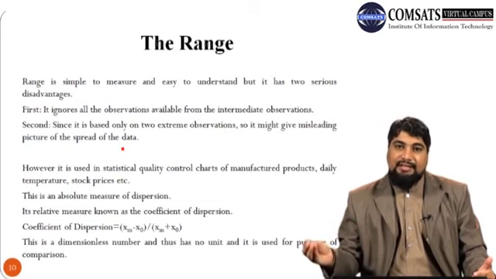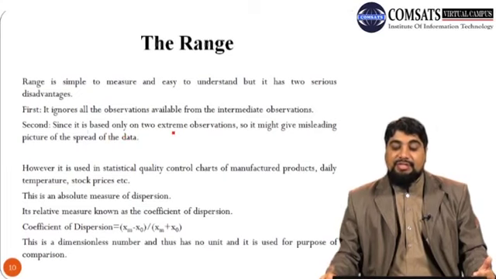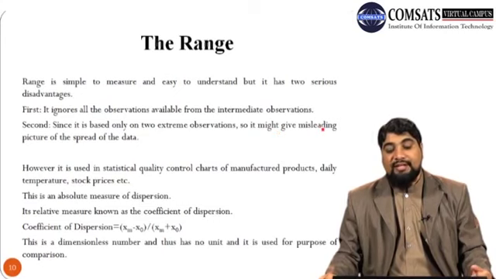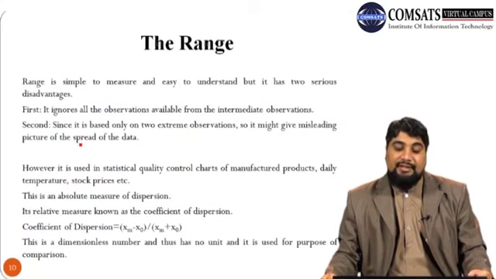So 99 is not giving us the correct picture of the spread of this data. Since range is based on the max and min observations, it does not give us the correct picture, and most of the time we get misleading results of the spread of the data.